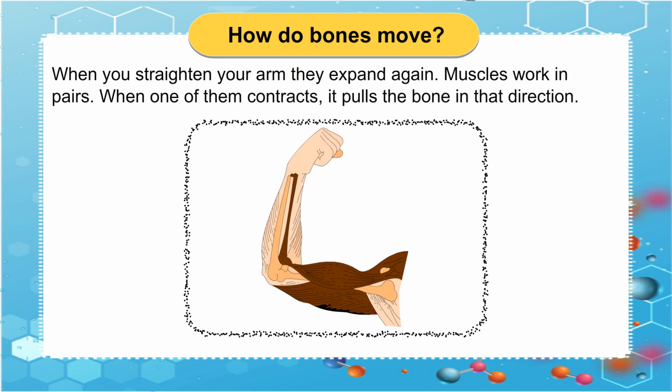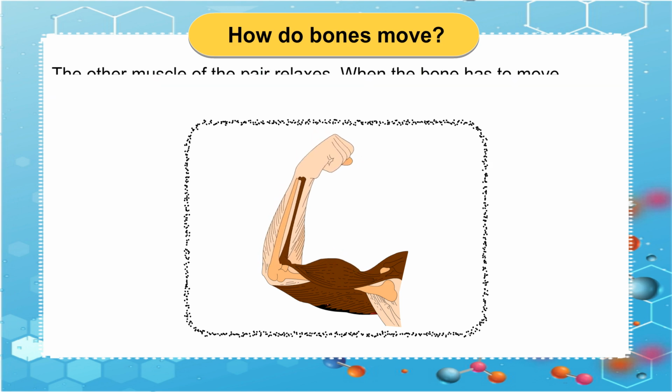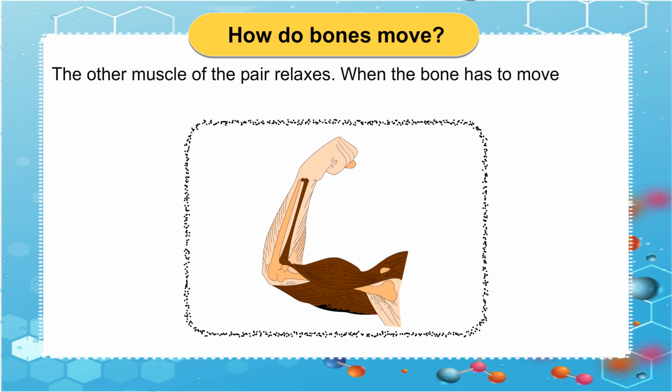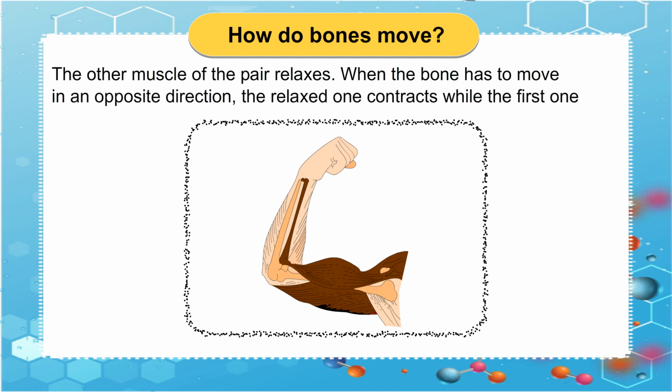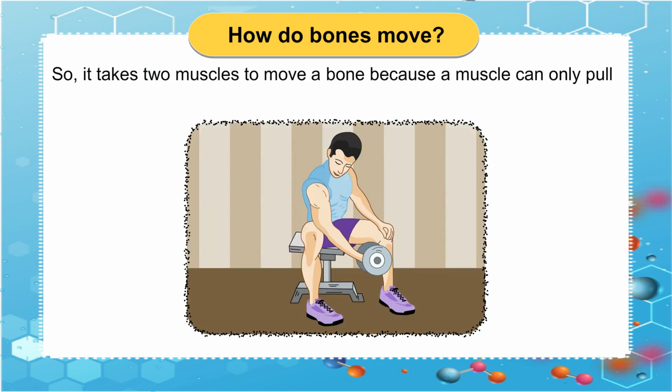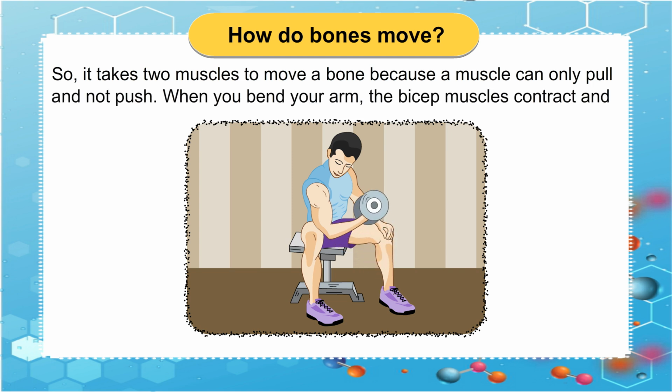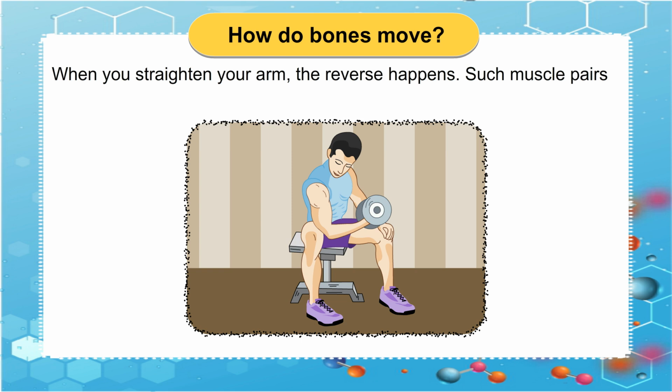Muscles work in pairs. When one of them contracts, it pulls the bone in that direction. The other muscle of the pair relaxes. When the bone has to move in the opposite direction, the relaxed one contracts while the first one relaxes. So, it takes 2 muscles to move a bone because a muscle can only pull and not push. When you bend your arm, the biceps muscle contracts and the triceps expands. When you straighten your arm, the reverse happens. Such muscle pairs are called antagonistic muscles.